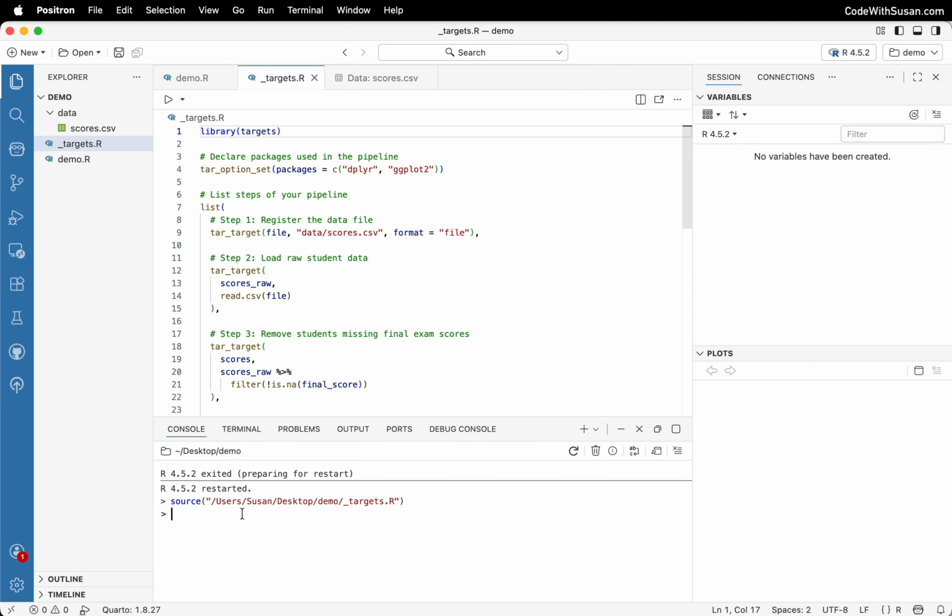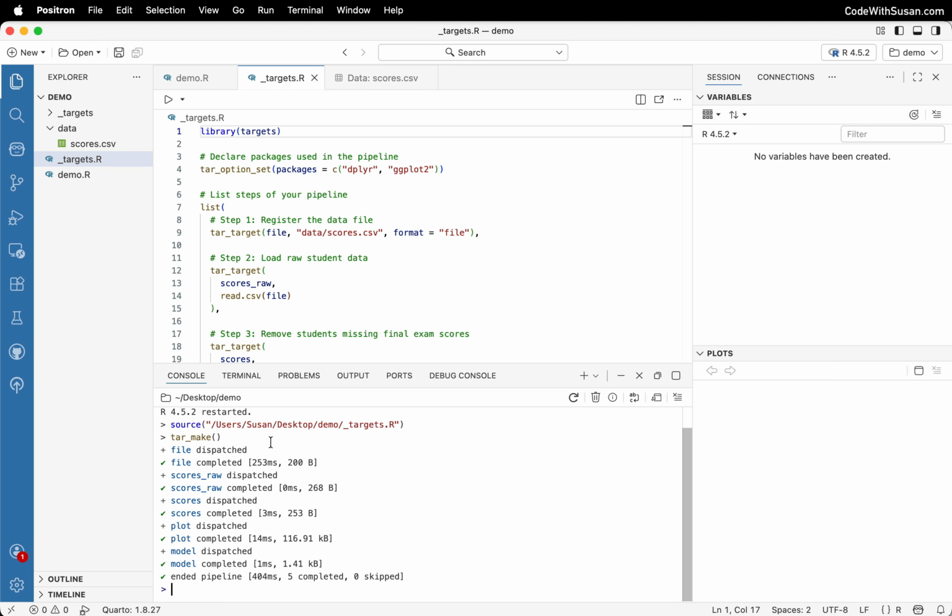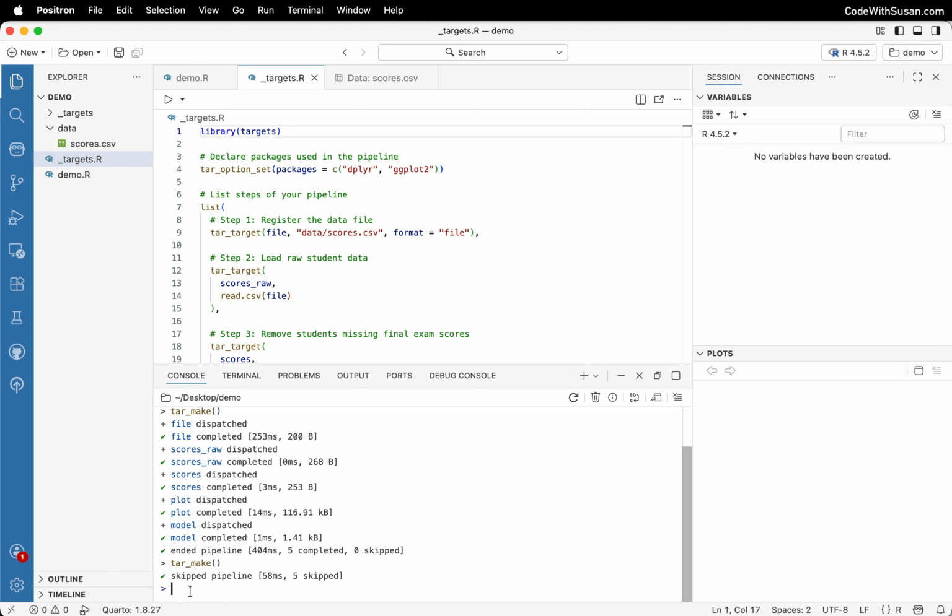And to actually execute my pipeline in the console, I'm going to execute the function tar make. And from this output, we can see a list of all the targets that were executed, which in this case was all of them because this was the very first time we ran the pipeline. But watch what happens if we run it again without changing any of the code. So I'm just going to bring back the tar make command and rerun that. You can see that nothing was dispatched. Everything was skipped in the pipeline because it didn't detect any changes to our code.